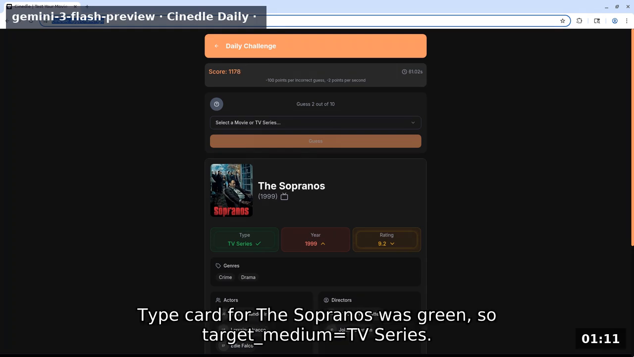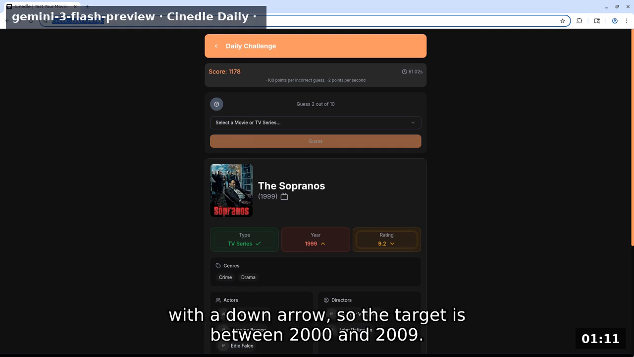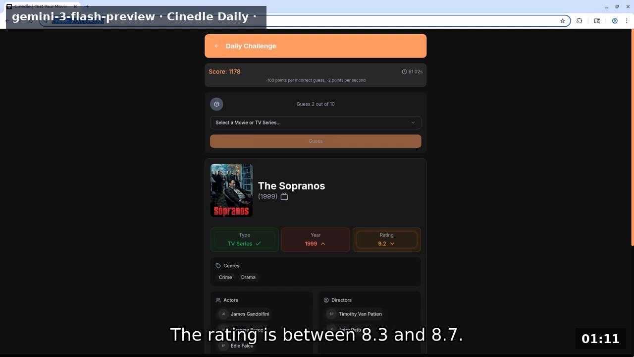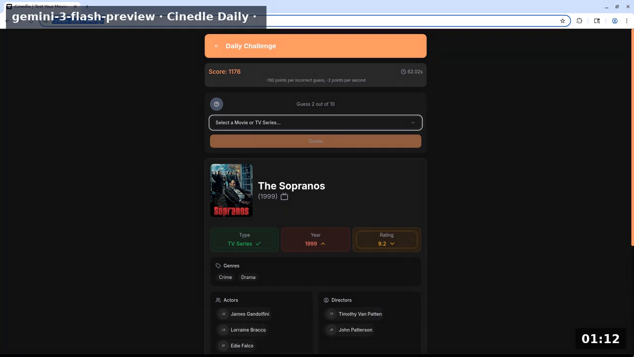Type card for The Sopranos was green, so target medium equals TV series. The year 1999 was red with an up arrow, and Inception's 2010 was red with a down arrow, so the target is between 2000 and 2009. The rating is between 8.3 and 8.7. I will guess The Office US, which is a comedy avoiding drama and crime from 2005 with a high rating.